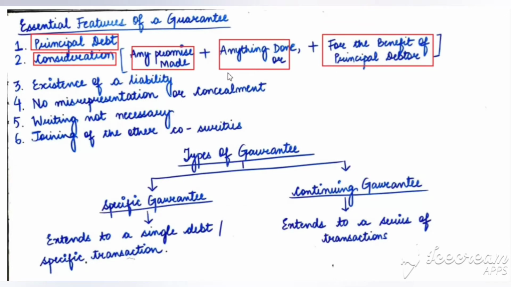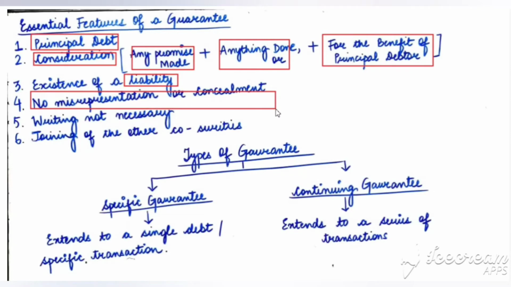Now, existence of a liability. There must exist a liability in respect of which the guarantee is to be given. If there is no liability, then in respect of whom will the guarantee be given? Then no misrepresentation or concealment.